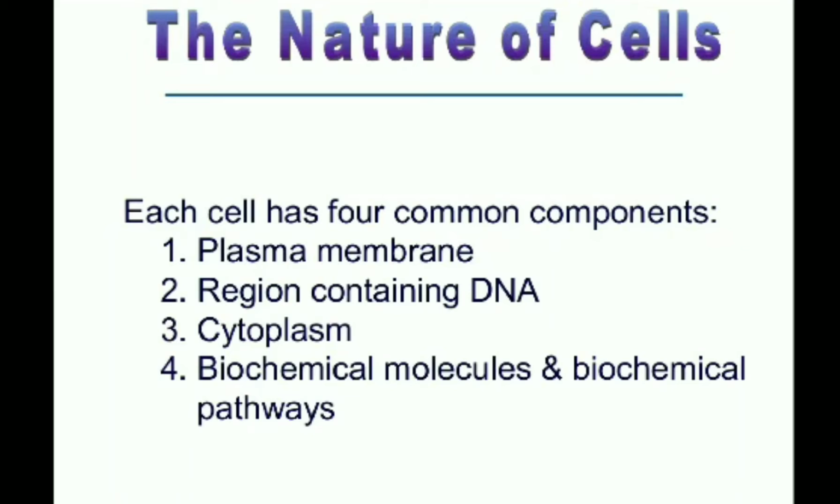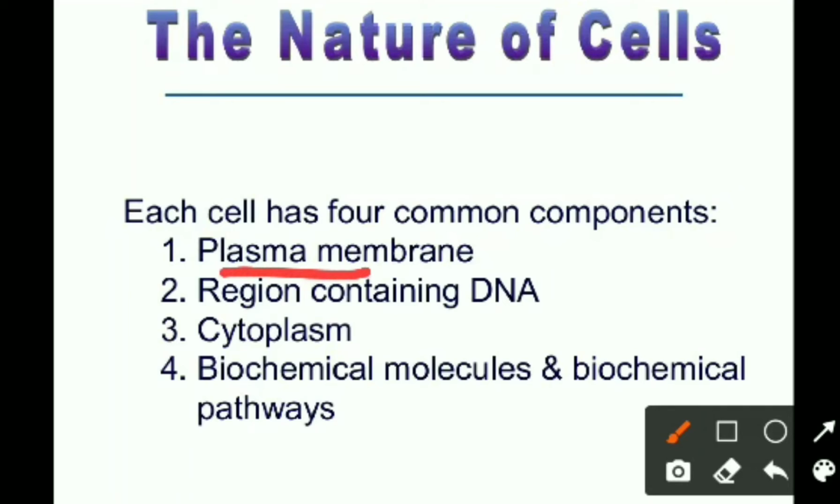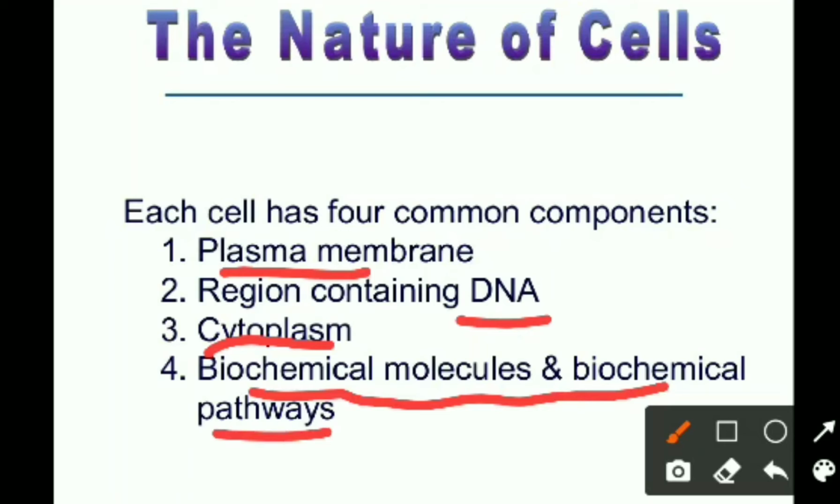Now, talking about the nature of the cell, there are four main components common in each eukaryotic cell: plasma membrane, a region containing DNA as the genetic material, cytoplasm, and biochemical molecules and biochemical pathways.